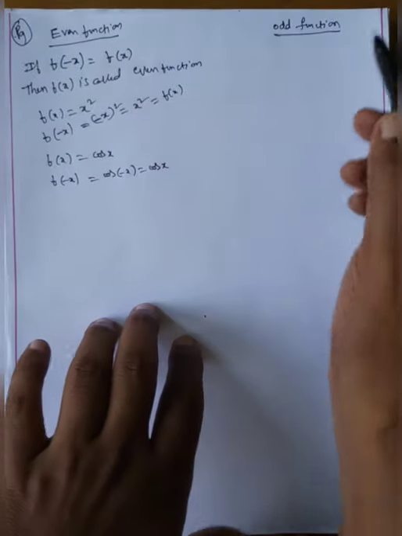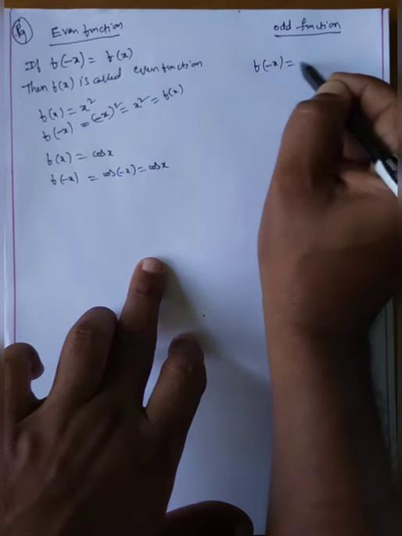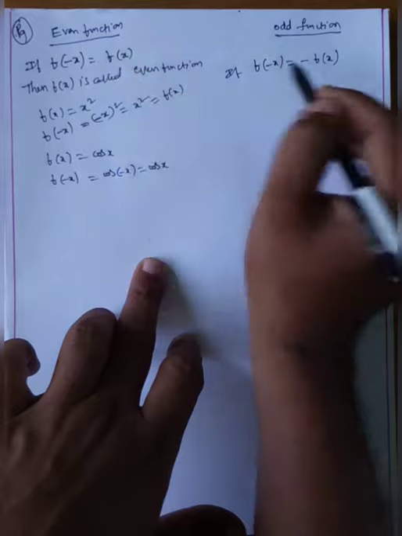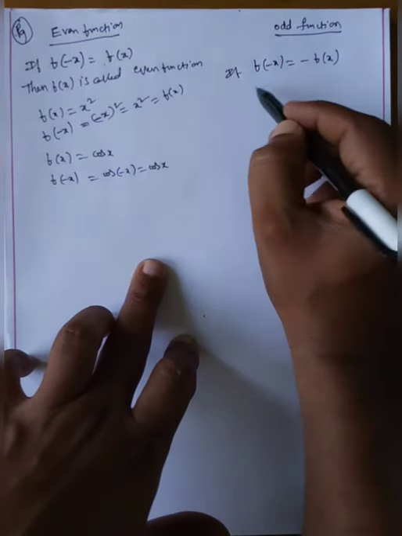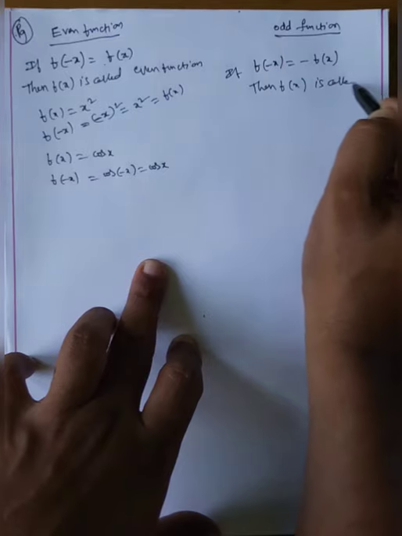What is the meaning of an odd function? In the same way, what does odd function mean? F of minus x is equal to minus f of x. Clearly observe that here there is a minus in front. Then f of x is called an odd function.